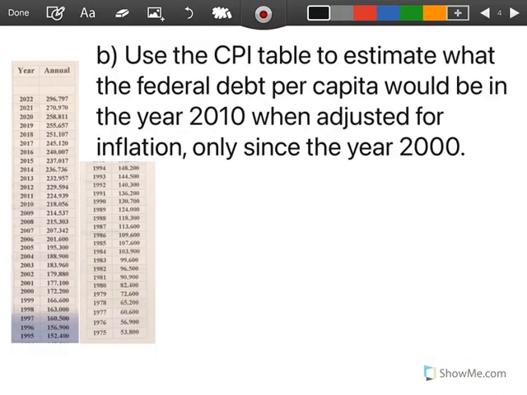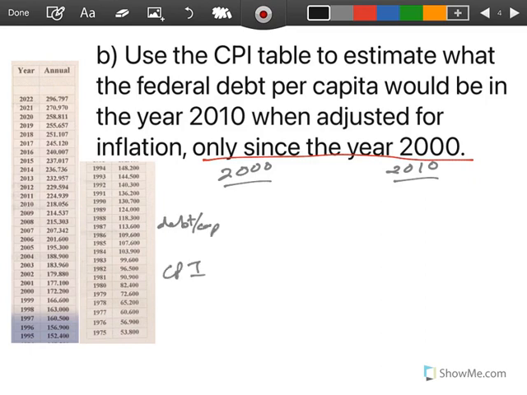Okay, part B. Use the CPI table to estimate what the federal debt per capita would be in the year 2010 when adjusted for inflation only since the year 2000. So we're comparing 2000 to 2010, looking at the debt per capita, and then we need CPI. So thinking about our setup, I know in the year 2000, our debt per capita is $20,192.80, and we're trying to find what it is in 2010.